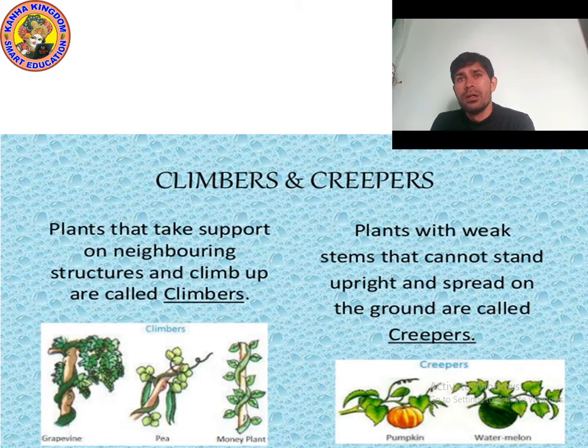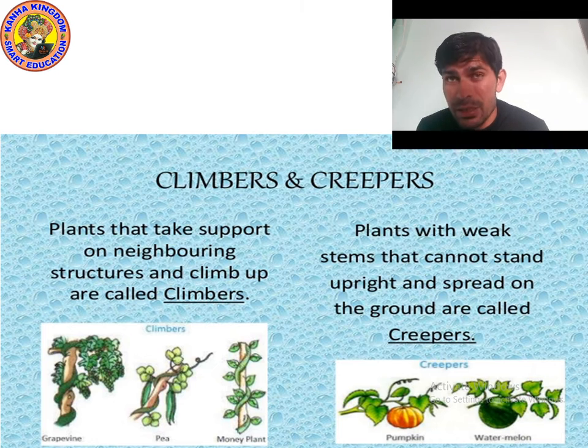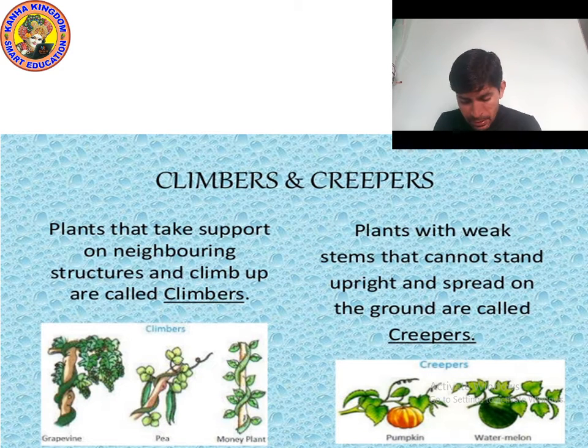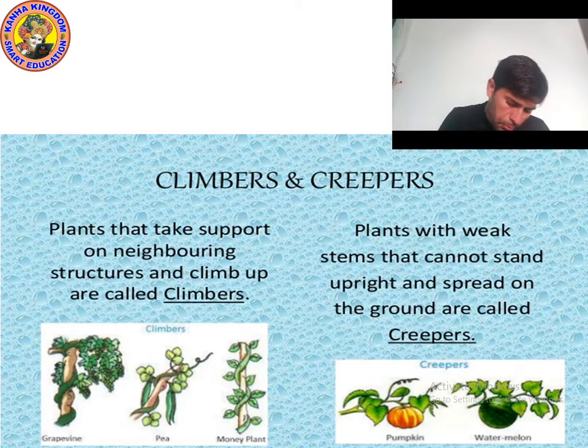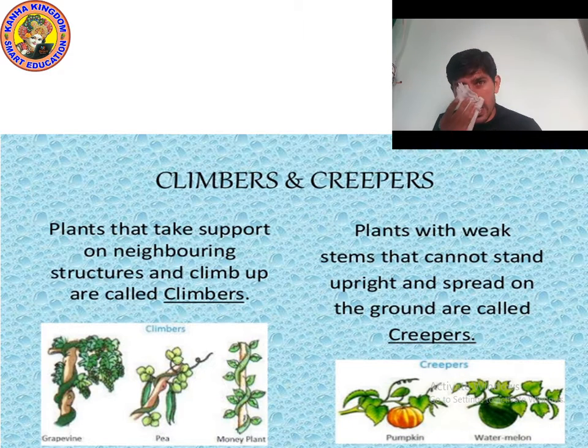So what are climbers? Plants that take support on a neighboring structure. Plants that need support to climb up are called climbers. Neighboring means what is near them.